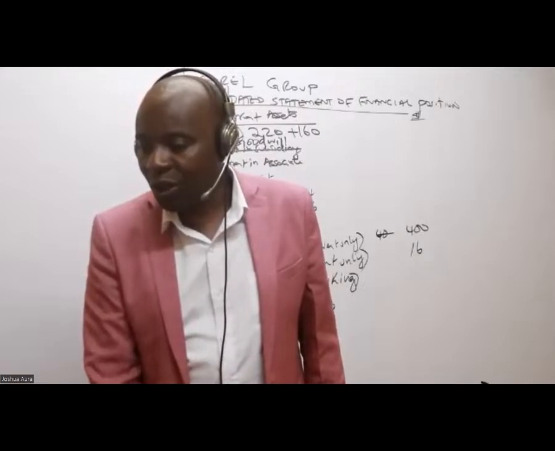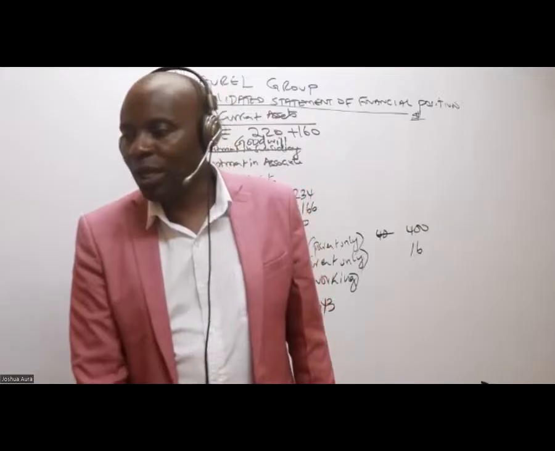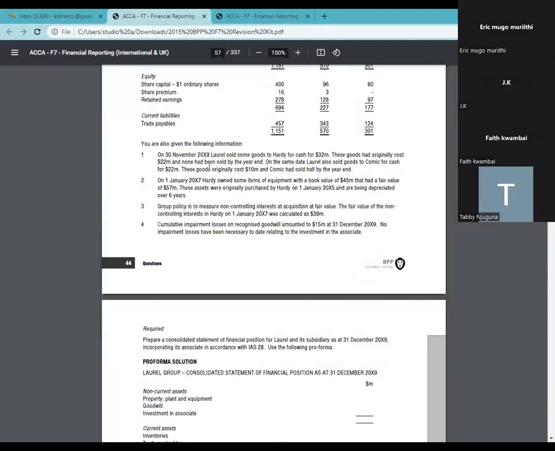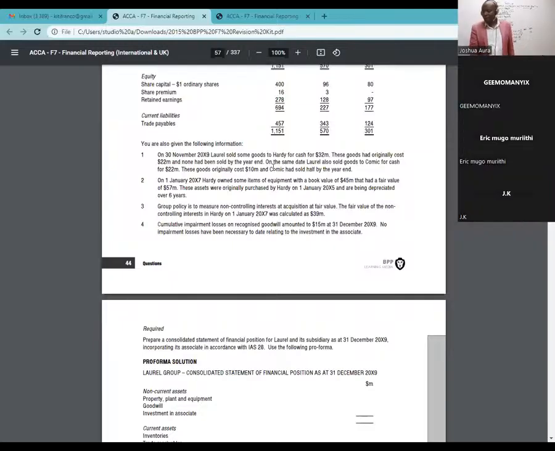So in this case here, what he did, ladies and gentlemen, was to tell us that on 30th November 2019, Laurel sold some goods to Hadi for cash. Internal revenue, internal sales. Hadi and Laurel are parent and subsidiary, and you are supposed to parent your kid 100%. Don't sell goods to them. Even when, for example, you are too old, don't sell assets to them. If you sell to them, you are just getting money from yourself. That's fake sale. So fake sales must be canceled.